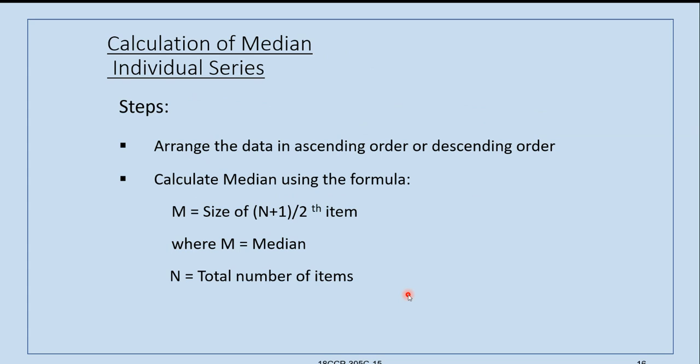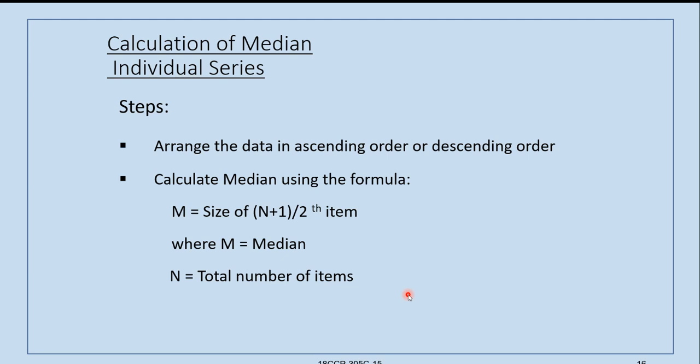Now we will go to the calculation of the median. First we will see the calculation of median in individual series. The steps are: arrange the data in ascending or descending order.